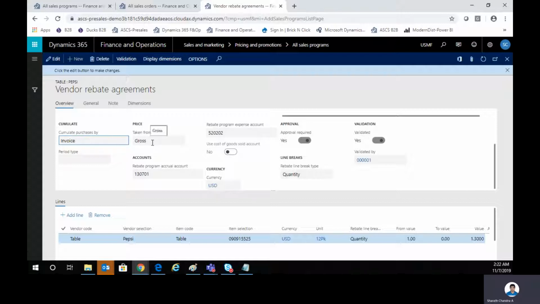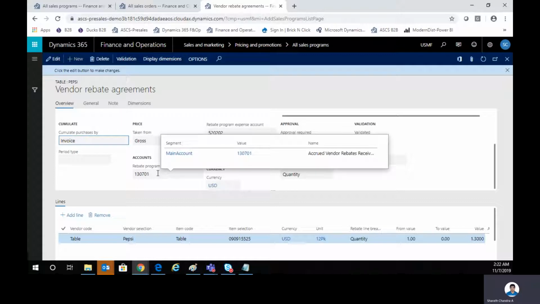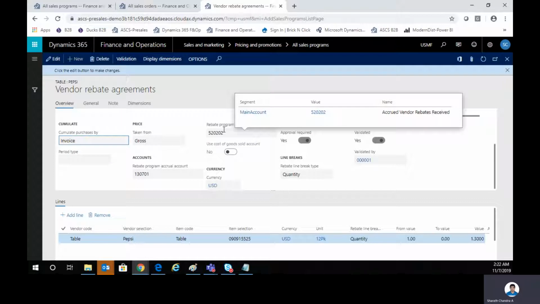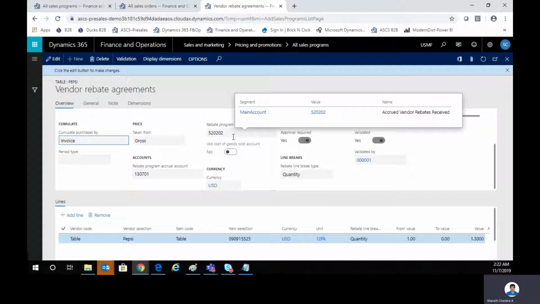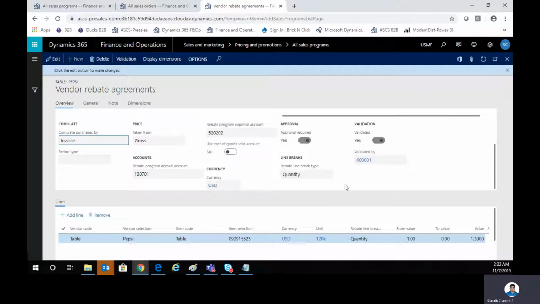And your accumulation is happening based on your calculations are happening based on your gross amount. These are the ledger account setups that you have done. So I've said that accrued vendor rebate receivables, and this is your expense account, accrued vendor rebates receipt, right? So you can set it up the way you have configured your accounts, right? And then you can say whether this rebate is based on the quantity or the total value of the sale that is being done, right?